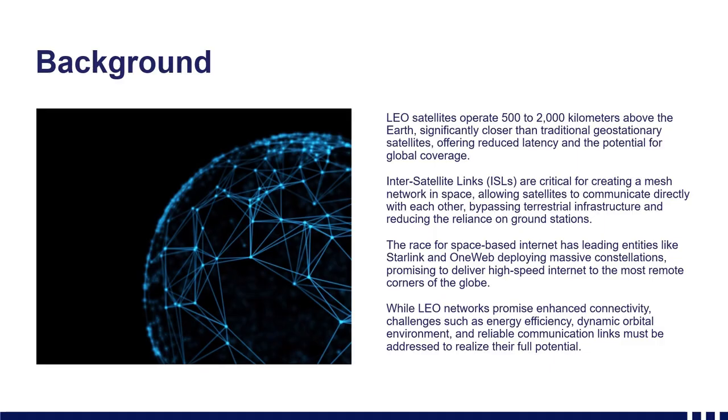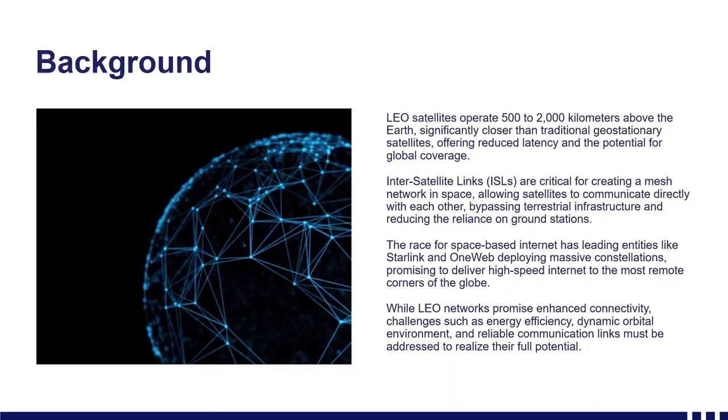Low Earth orbit satellites orbit at an altitude of 500 to 2,000 kilometers above Earth. This is in contrast to their geostationary counterparts, which reside much higher. The closer proximity of these LEO satellites to Earth's surface drastically cuts down on latency, paving the way for real-time communications across the globe. The backbone of this emerging network is the innovative use of intersatellite links, enabling satellites to communicate directly with one another. This technology sidesteps the need for terrestrial infrastructure and diminishes the dependence on ground stations.